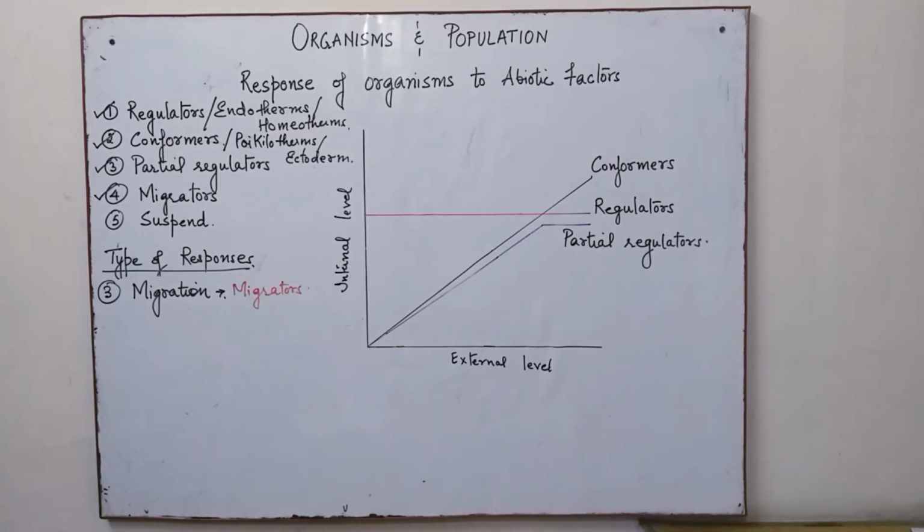Migration is a very common phenomenon among animals. It is found only in animals. In this, the organism moves away from the temporary harsh condition.